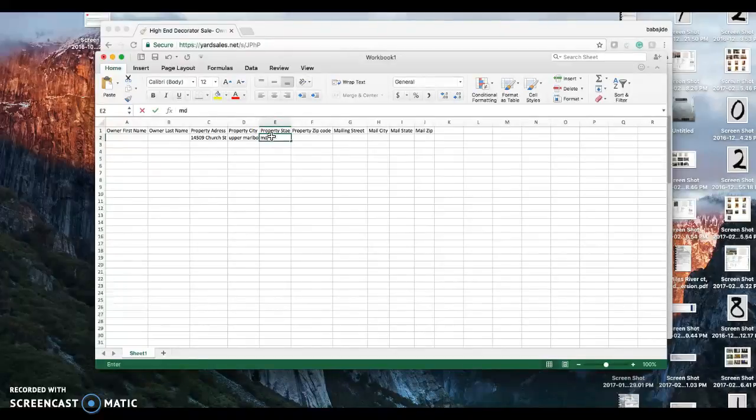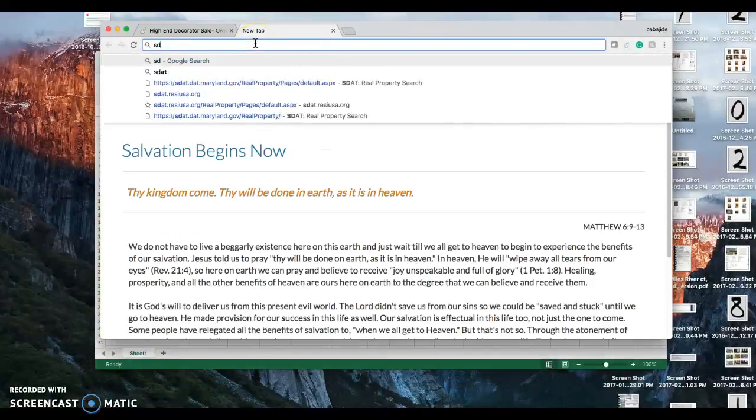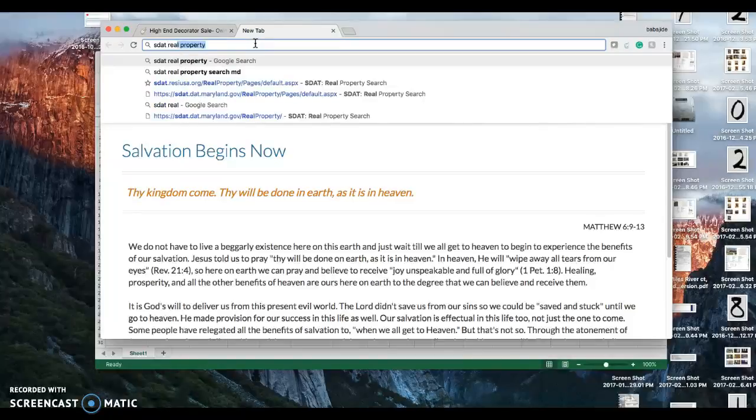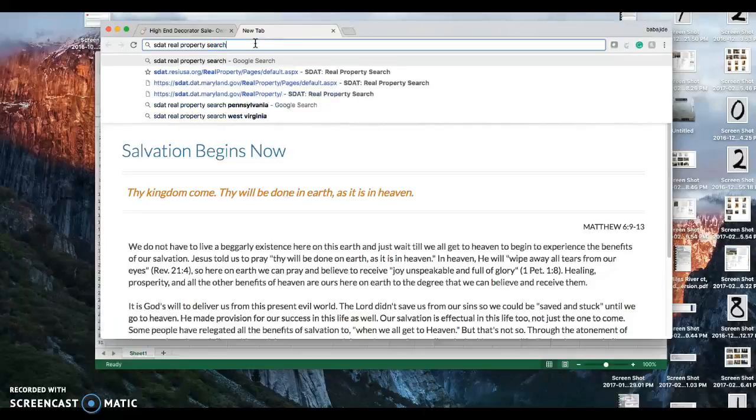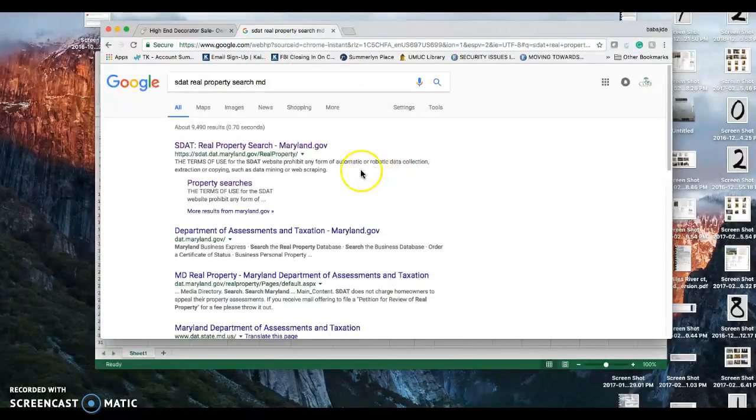The zip code you can get later, but to get the mailing address and the owner's first and last name, you're going to go to SDAT. You're going to search real property, search Maryland. I'm going to include the link in the PowerPoint as well, okay?